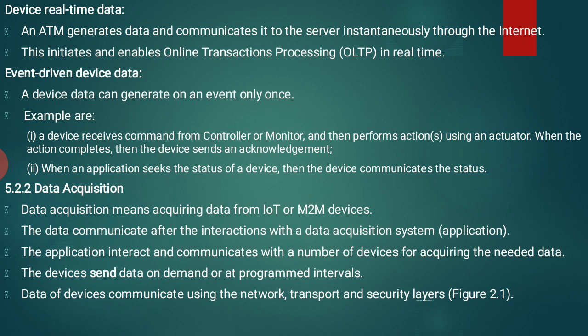So we are using ATM machines. Whatever data the ATM generates can be communicated to the server instantaneously through the internet. This initiates and enables online transaction processing in real time. So this is the best example of OLTP. OLTP stands for online transaction processing in real time.